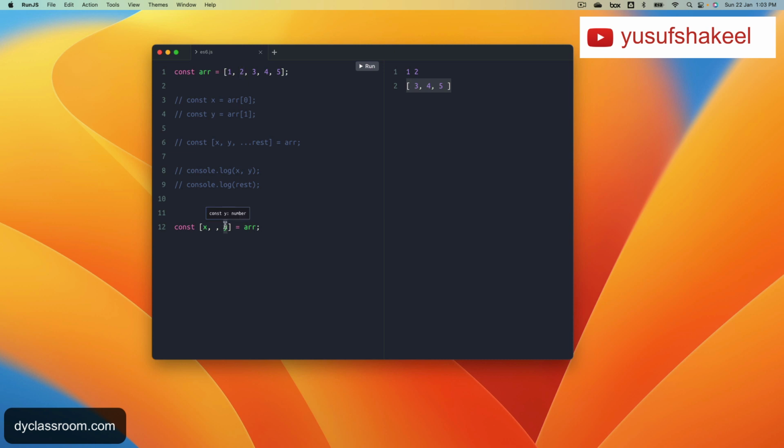Then we have y, so we assign the third element to y, and then we don't have anything else, so the rest of the items, 4 and 5, are ignored. So now if we console log x and y, we get the result, 1 and 3.